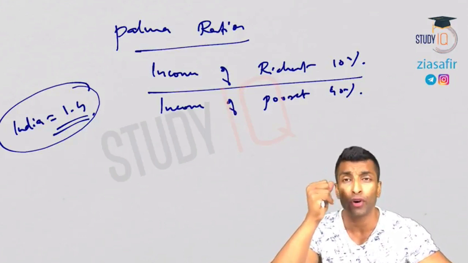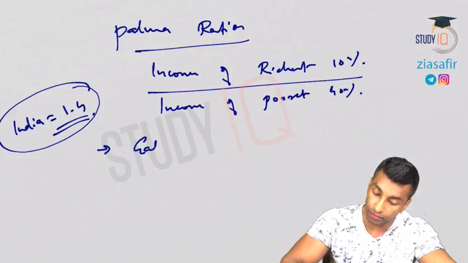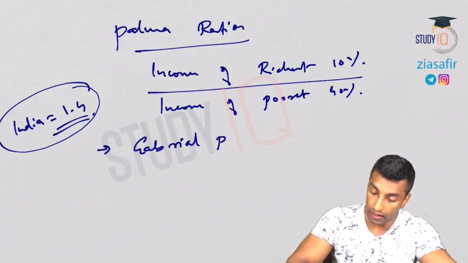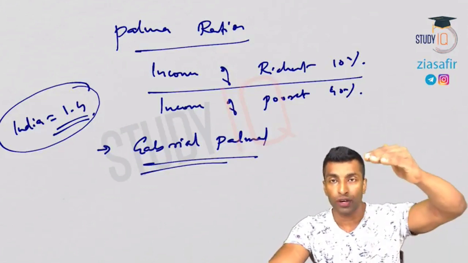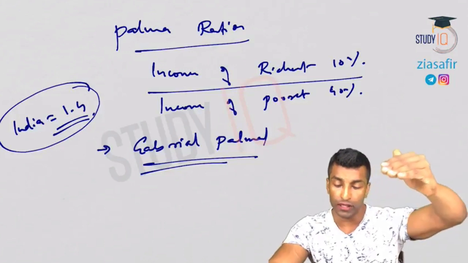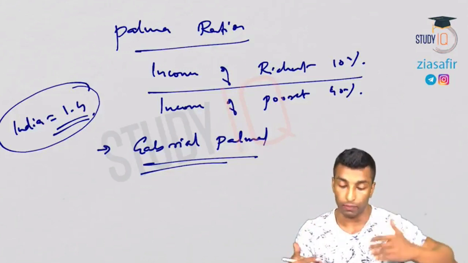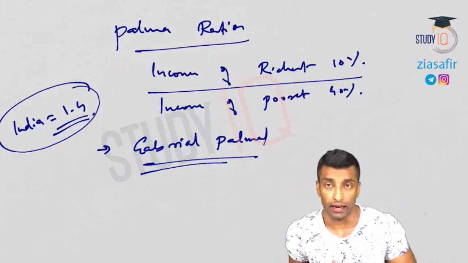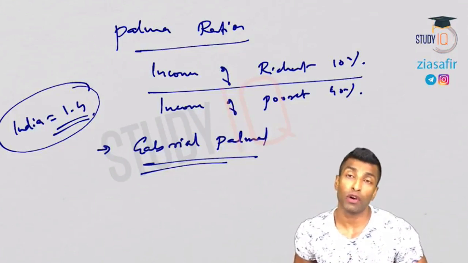Now why is it 10 and 40? Because this is actually the concept given by Gabriel Palma. In his opinion, if you divide into different deciles, decile means 10, 10, 10, 10. So after the first decile, then from 6th onwards, income of poorest 40 means 7, 8, 9, 10. So between 2 and 6, income is more or less same. There won't be much inequality.